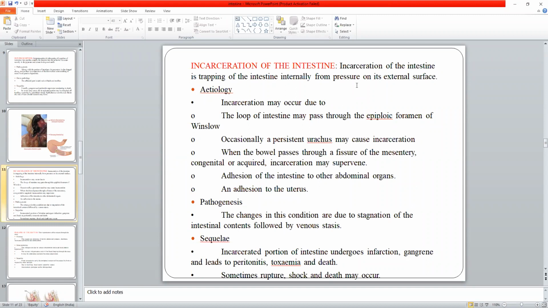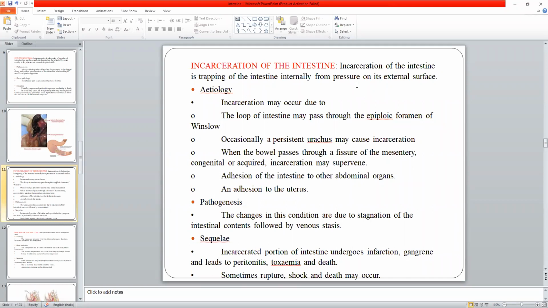So if your intestine is getting herniated in between the abdominal muscles, naturally the muscles will put pressure on the intestine. With any pressure from the external surface, the flow of the feed will also get obliterated, and this is what we call incarceration.